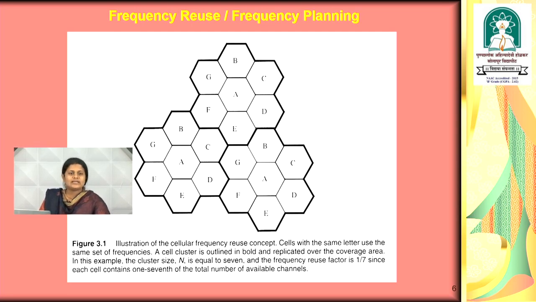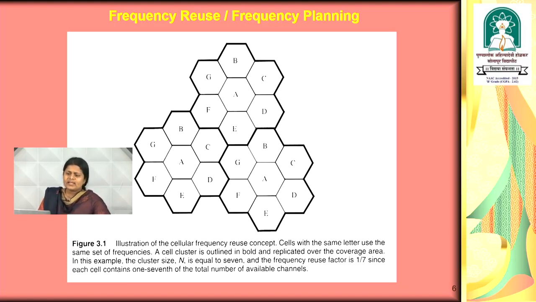In this frequency reuse concept, it uses a license free frequency band, that is the ISM band. This is the industrial, scientific or medical band having a bandwidth of 2.4 gigahertz. It is a totally license free frequency band and that is why it is reused again and again.